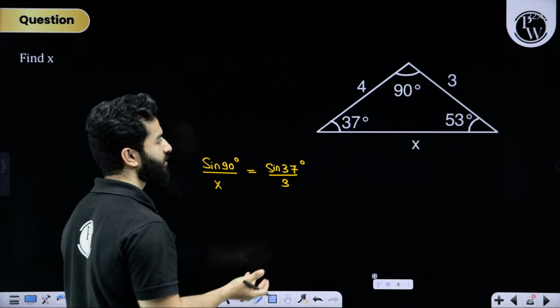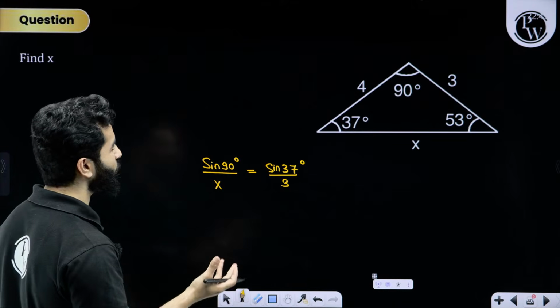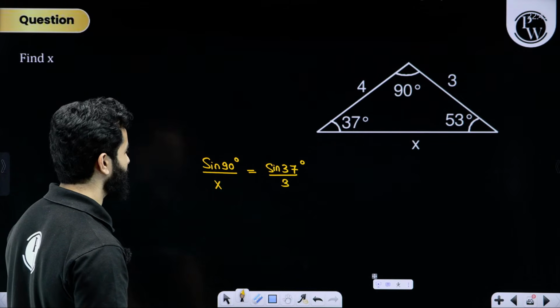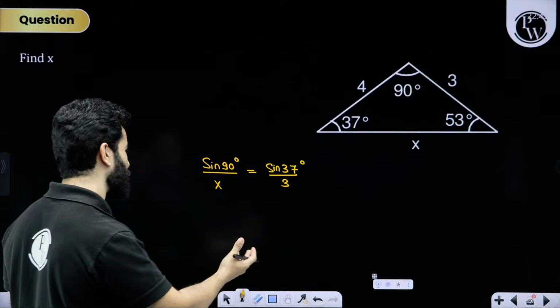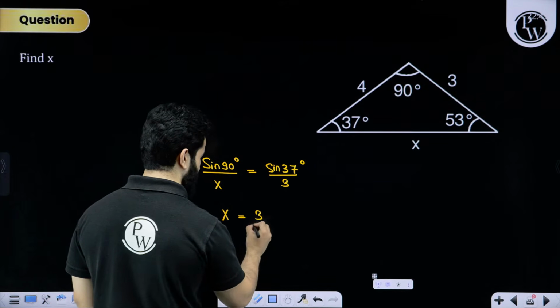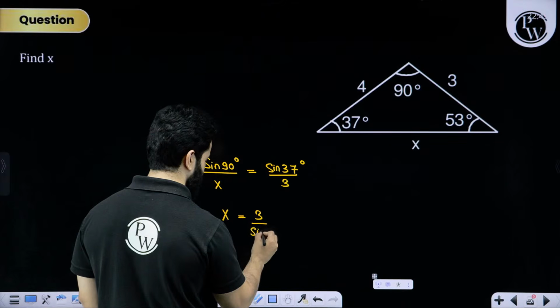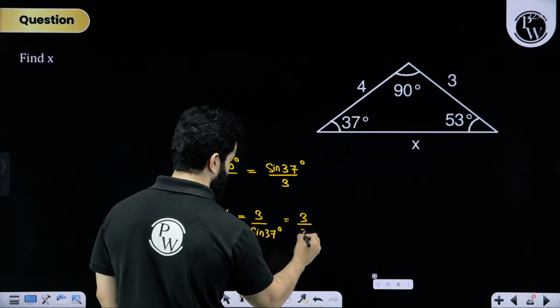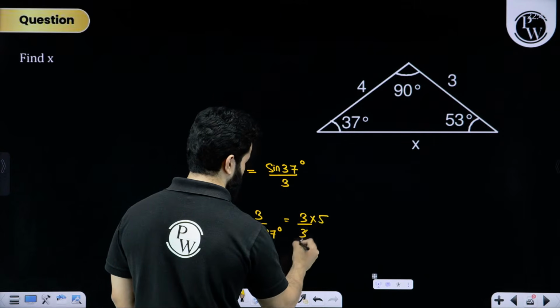That's it. You don't need to use any other law. x will be equal to 3 divided by sine 37, as sine 90 is 1. So 3 divided by 3 by 5. That's going to be 5.